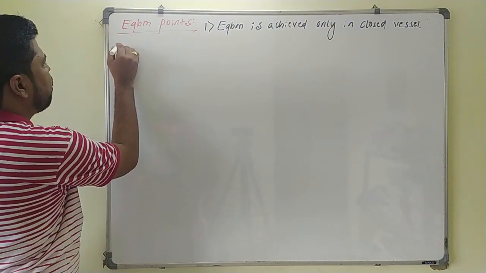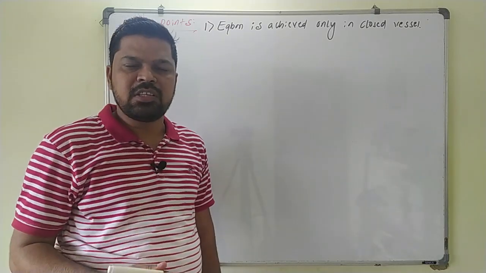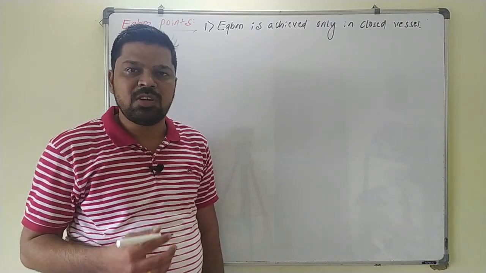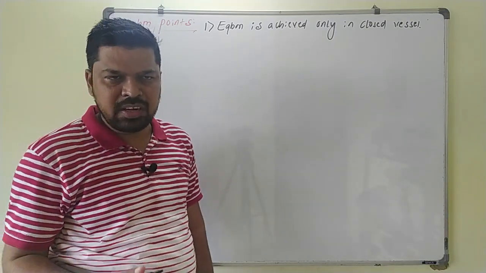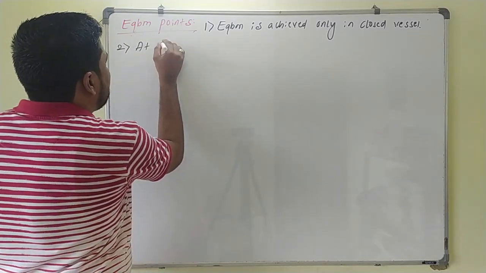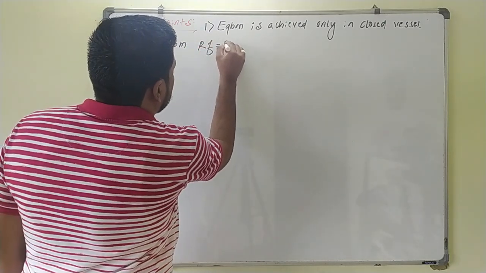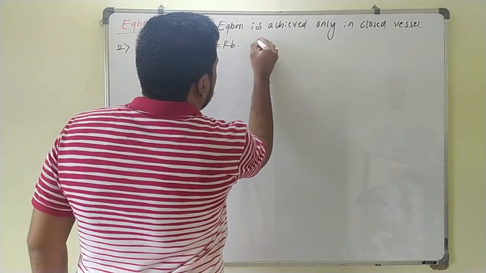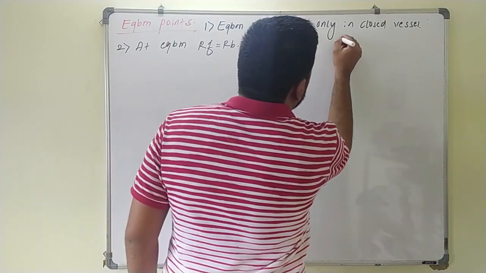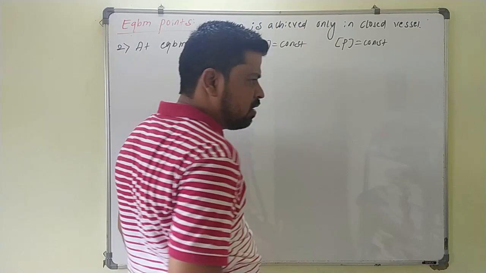Second point: according to the definition, we know that at equilibrium the rate of forward reaction will be equal to the rate of backward reaction, and the concentrations of reactant as well as product become constant. There is no change in the concentration of reactant or product with time. So these are some important points you have to remember. At equilibrium, rate forward equals rate backward, molar concentration of reactant equals a constant, and molar concentration of product also equals a constant.